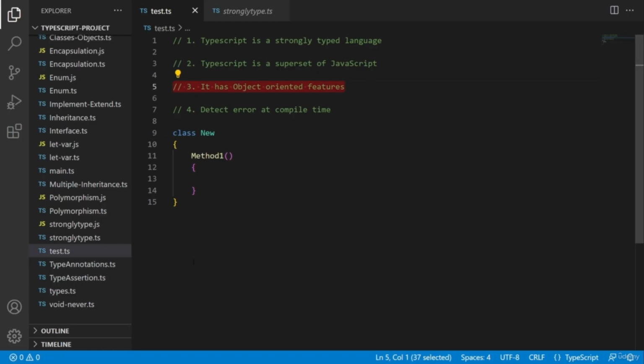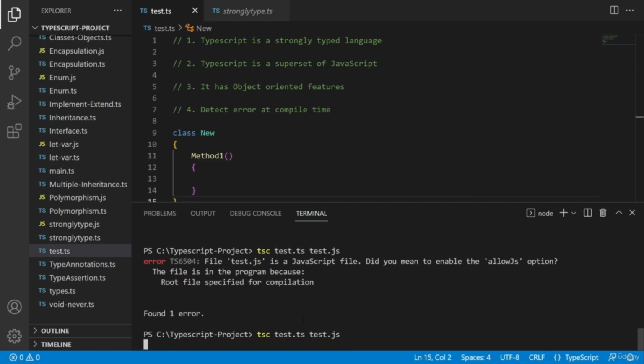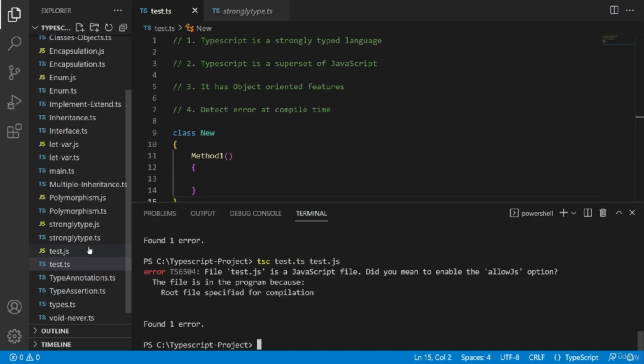Third point is TypeScript has object-oriented features. See, this is test.ts file and we have a class and a method inside it. Now who all are from C# Java background, for them it will be very easy to understand. If I convert this TypeScript file to a JavaScript file, for that, open terminal, type tsc test.ts test.js, press enter, and then this test.js file is created.